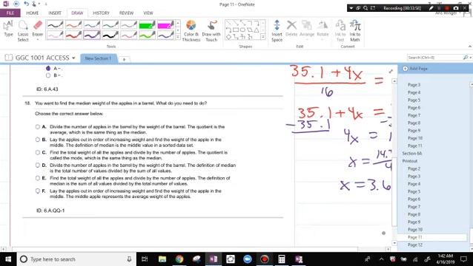You want to find the median weight of apples in a barrel. What do you need to do? Lay the apples out in order of increasing weight and find the weight of the apple in the middle.